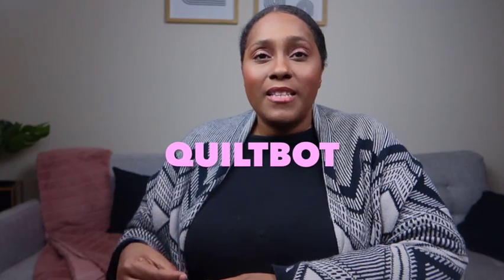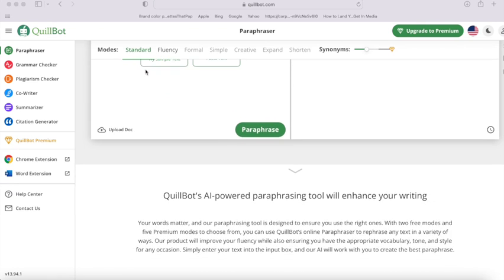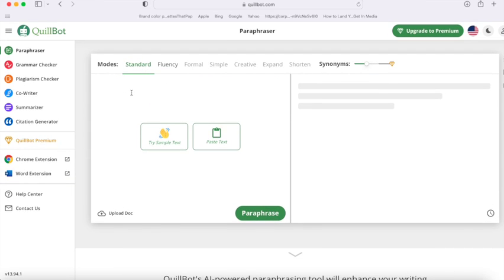Now, here's the thing about ChatGPT that I do want to tell you. You may run into the risk that other people are asking things that you're asking, right? So what you want to do is you want to marry it with another tool to make that ChatGPT content your own. It's called QuiltBot. QuiltBot will take that story, those affirmations, that course, whatever information you're putting into ChatGPT and it's giving out to you, just to make it your own. You can put it into QuiltBot, and QuiltBot will rephrase that so that it becomes your own content.